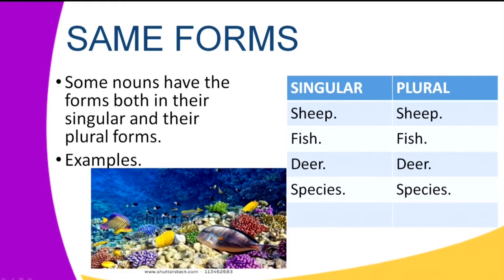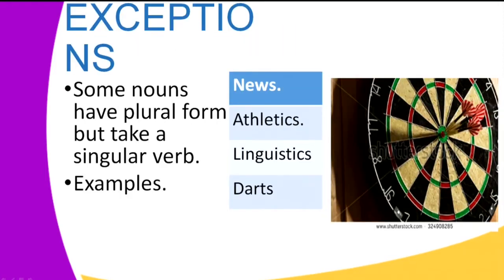For example, when you're talking about sheep, it's the same, whether in singular or in plural. Another word is fish. I don't think we have a word such as fishes. So whether singular or plural, the word is fish. We have the word deer. Of course, even in plural form, it's still deer. And we have species, which is also constant. In singular form, it's species, and in plural form, it's species.